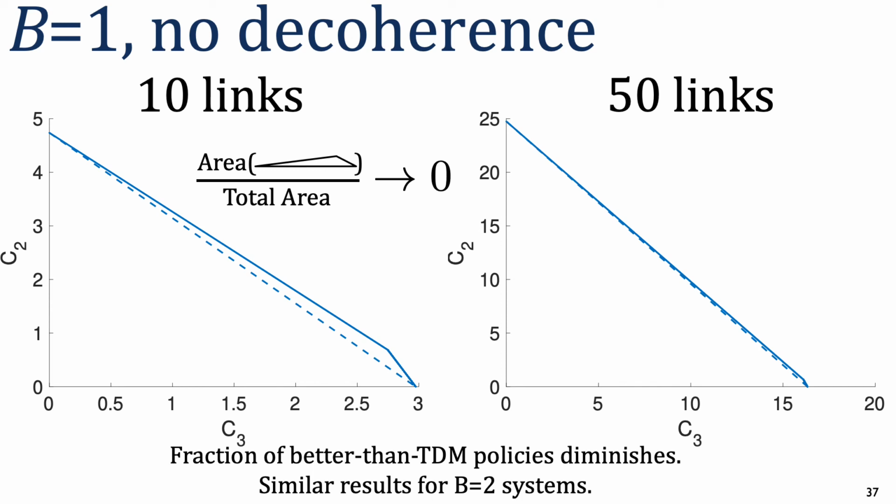For buffer size 1 systems, we characterize the capacity region analytically and show that it's bounded by the triangular region above the time division multiplexing line. We prove that there is always a randomized switching policy that performs better than TDM, and that the advantage of using this policy diminishes as the number of users grows. Qualitatively, the results are similar for buffer size 2 systems.